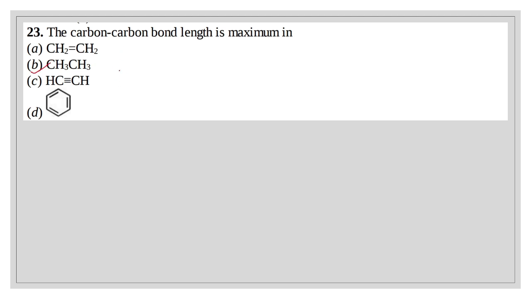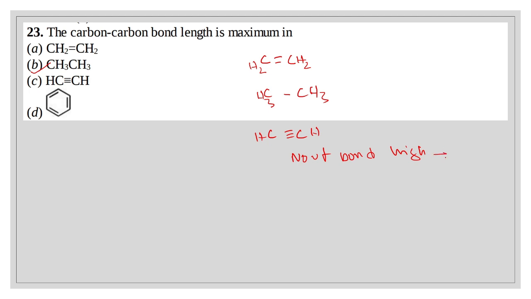Because we know that carbon-carbon bond length is inversely proportional to the number of carbon-carbon bonds. If carbon-carbon single bond, double bond, or triple bond, therefore where the number of bonds is high, the bond length is short. Here the number of carbon-carbon bonds is low, that means the carbon-carbon bond length is high. Okay, that's why B is the right answer.